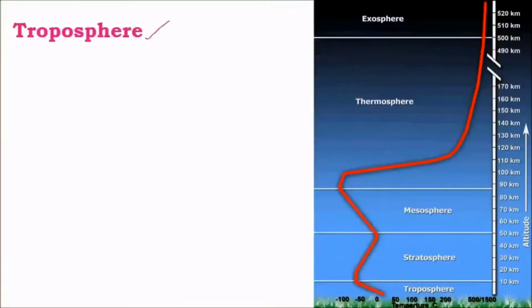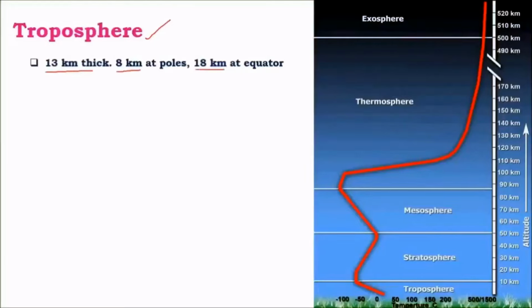The first important layer is troposphere. It is the bottommost layer that covers the Earth's surface. It extends for an average of about 13 kilometers above Earth's surface. That is, its average thickness is about 13 kilometers. At the poles, its average height is only about 8 kilometers, whereas at the equator, its average height is about 17 to 18 kilometers. This change in thickness at poles and equator is mainly due to differential amount of heat received by various latitudes. For example, equator receives the highest amount of heat.